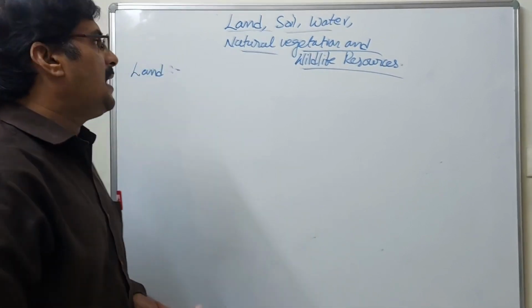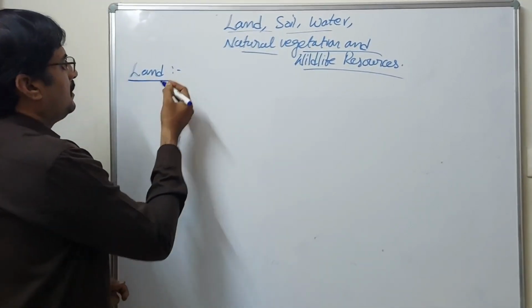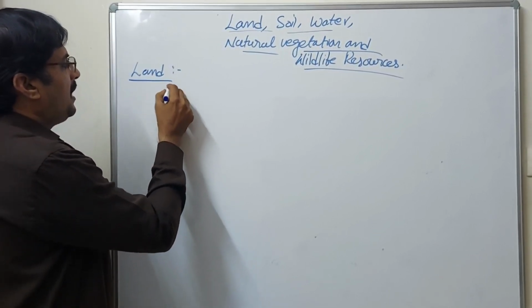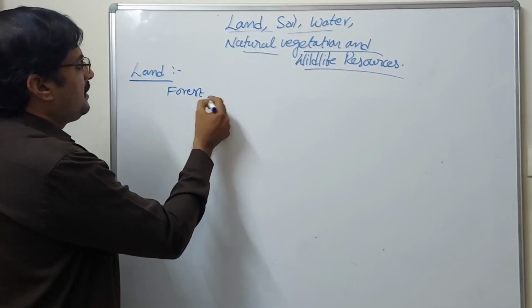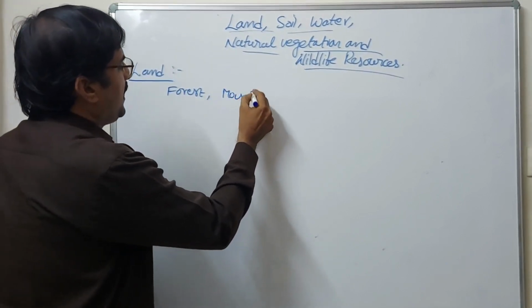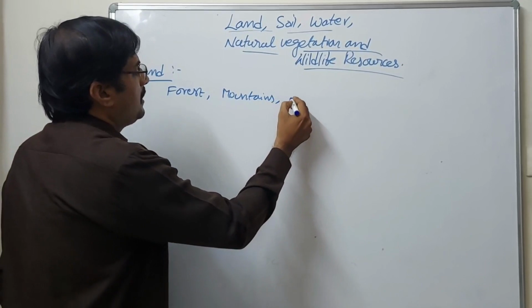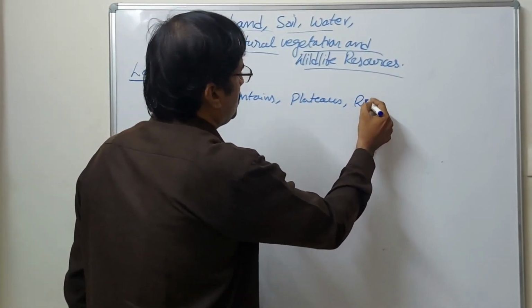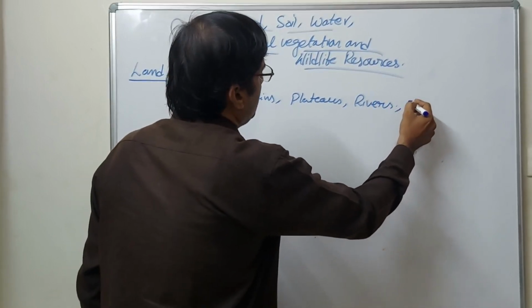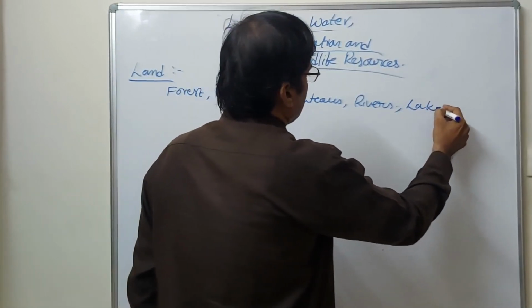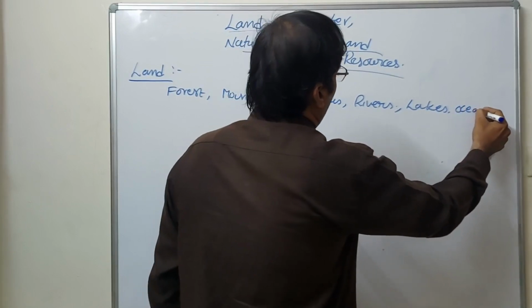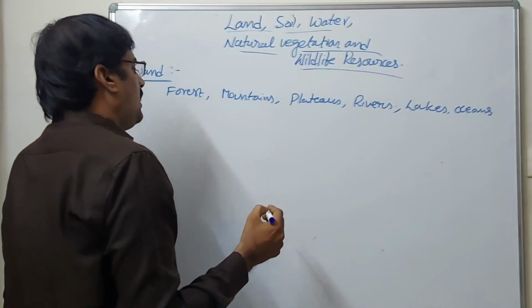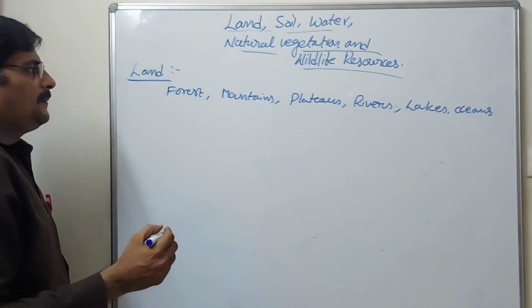On the land we have forest areas, mountains, plateaus, and also rivers, lakes and oceans.